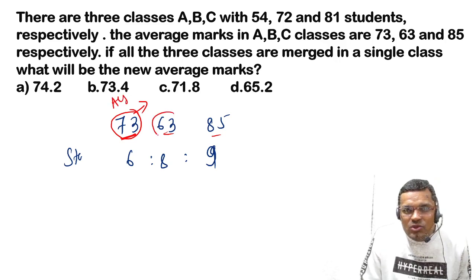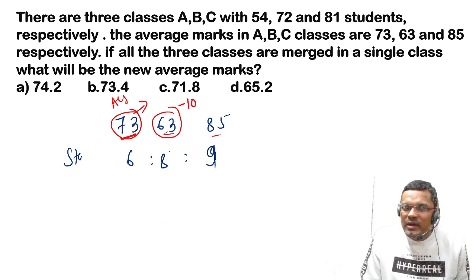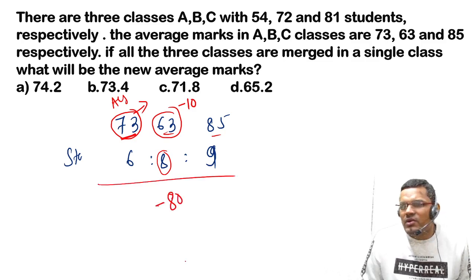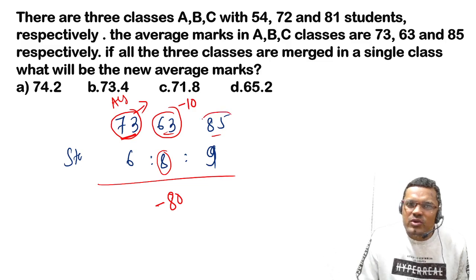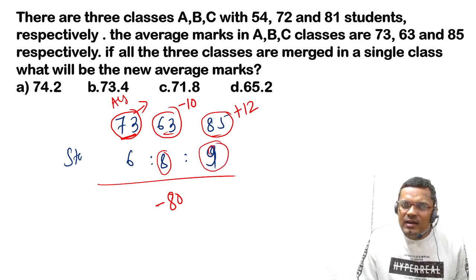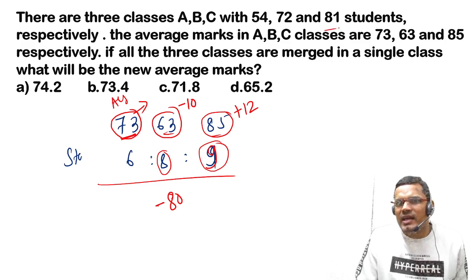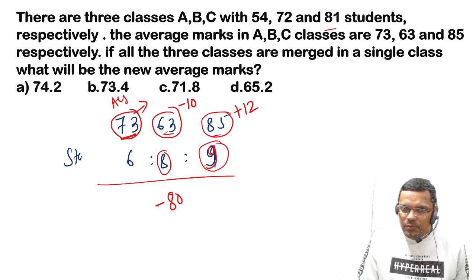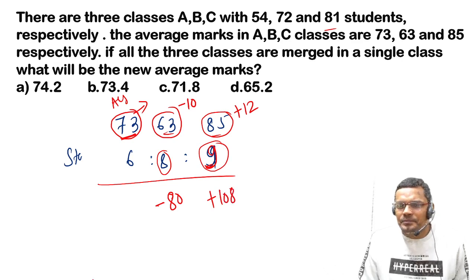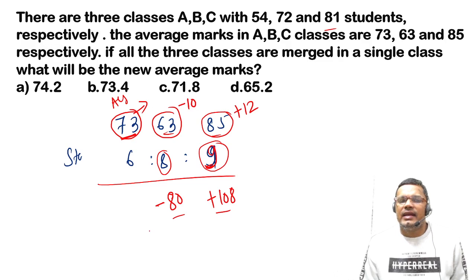But here every student has 10 marks less. And how many students are there? 8, so the total deviation will be minus 80. Total deviation will be minus 80. And here every student has how much extra marks? 12 marks. How many students are here? Now 9, because we are dealing with the ratio. Otherwise it could have been 81. So 81 into 12 would again be a lot of calculation, but with the help of the ratio we have reduced it. So we have 108.